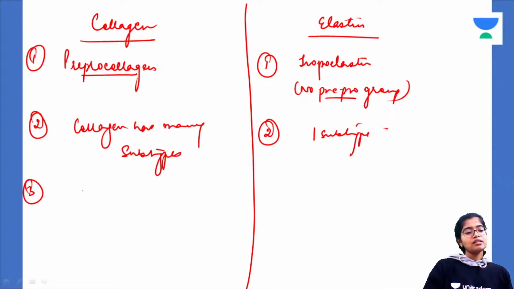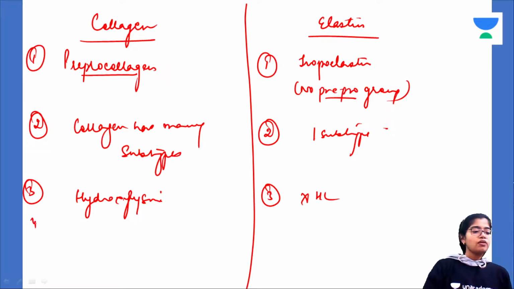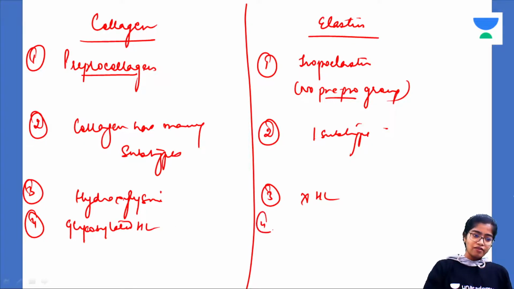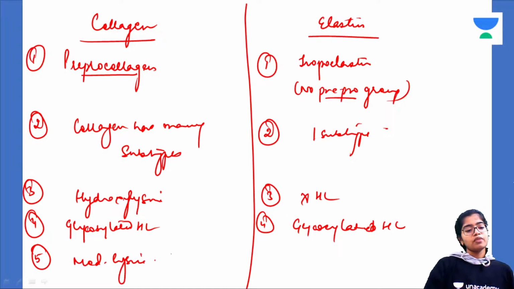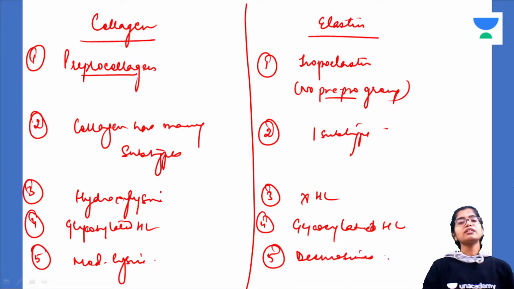Now, collagen has hydroxylysine. Elastin does not have hydroxylysine. Collagen has glycosylated hydroxylysine. Elastin does not have glycosylated hydroxylysine. Collagen has interchain bonds between modified lysine groups, whereas elastin has what? Desmosine. Got it? These are the important differences between collagen and elastin. I hope you guys have followed.